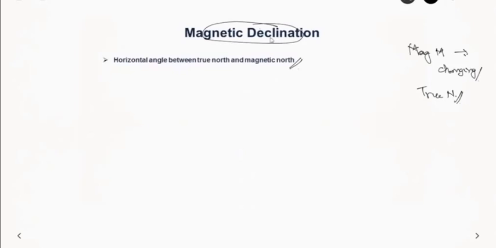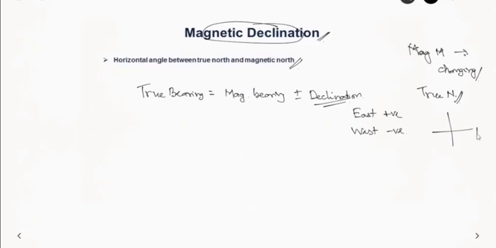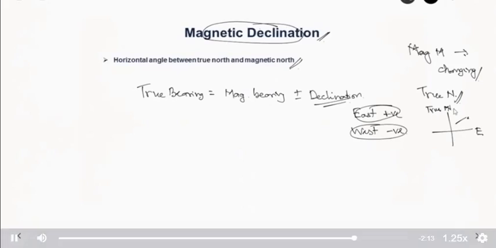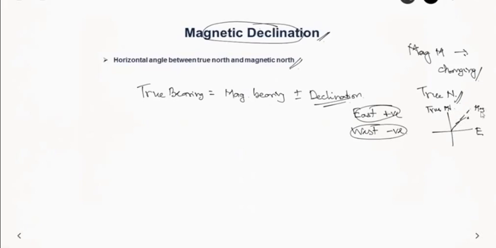So this magnetic declination will be useful. Suppose you want to resurvey a place after years, then it will be useful in such cases. So true bearing equals magnetic bearing plus or minus declination. If the declination is towards the east, it is positive, and if it is towards the west, it is negative. So if this is your true north and this is your magnetic north, so this will be your declination, and it is positive when it is on the east side.